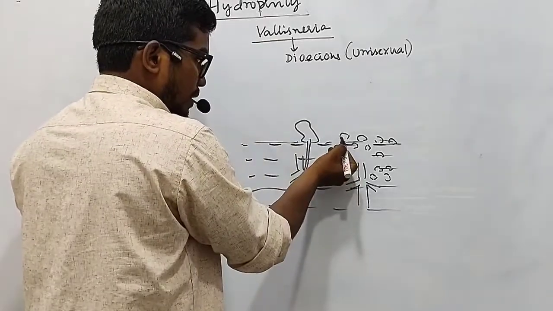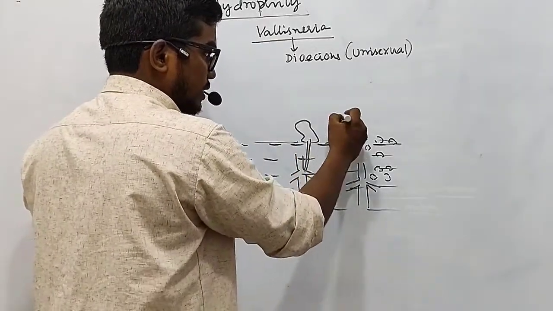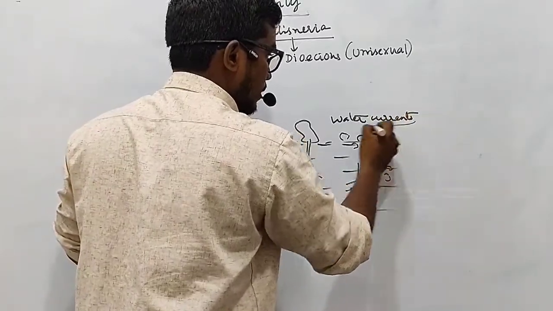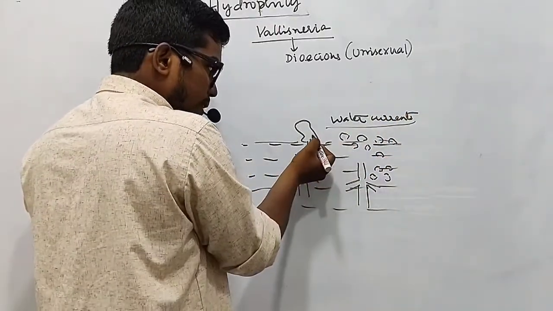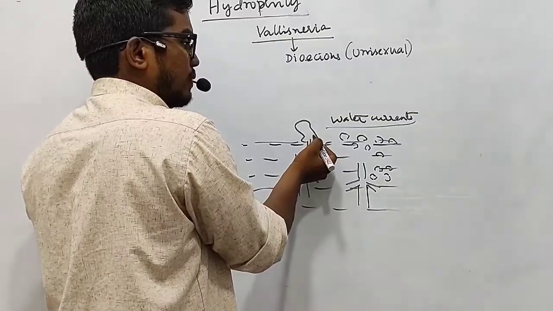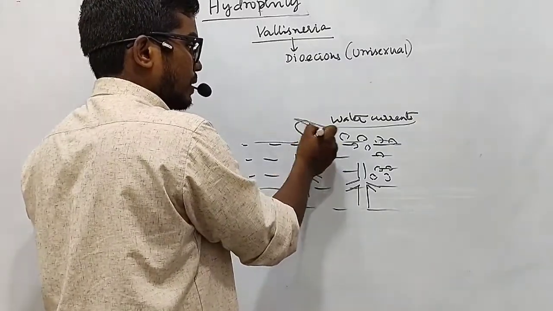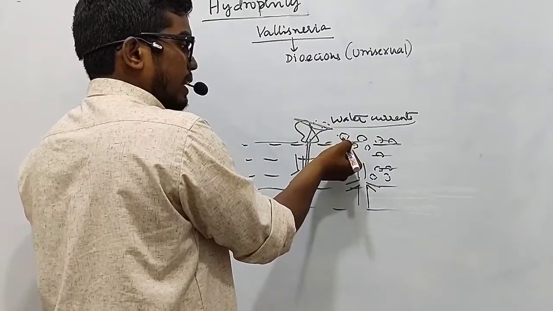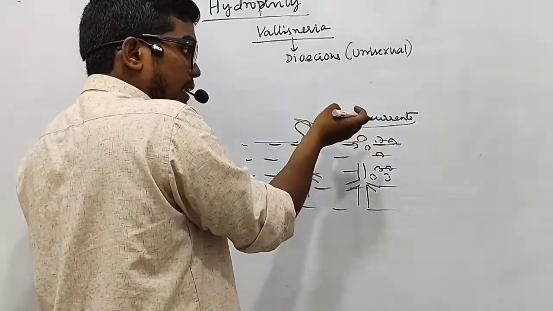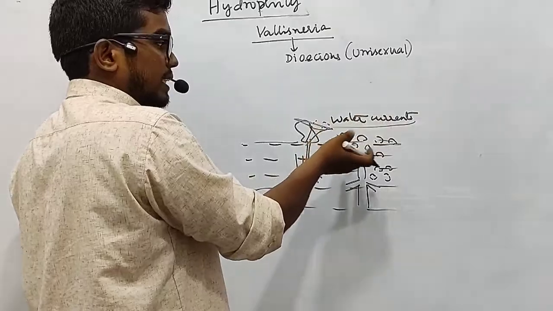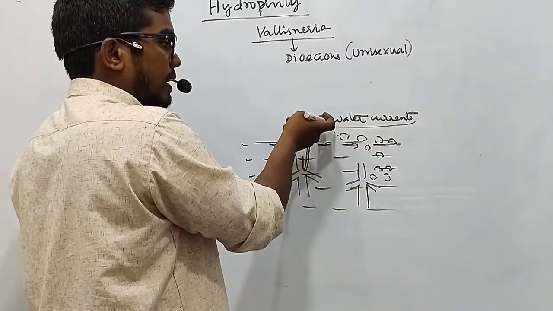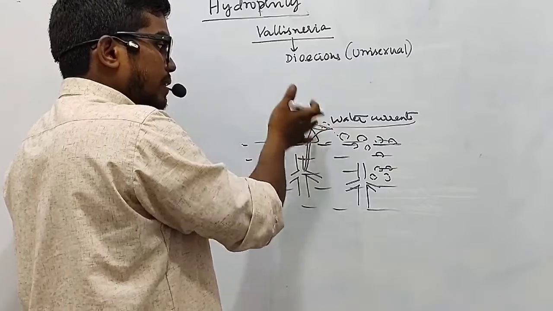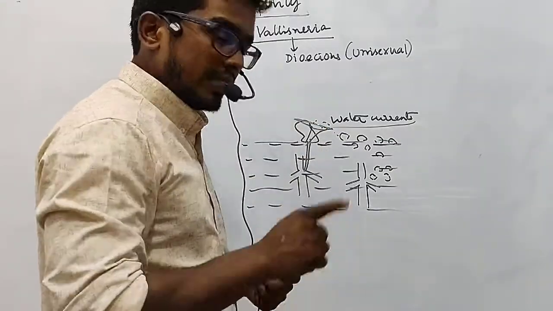So these male flowers, through water currents, will come and meet the female flower's stigma. When they come and meet this stigma, these male flowers' anthers will release the pollen grains, so that a few of the pollen grains will deposit onto the stigma of the female flower, affecting pollination. So this is one type.